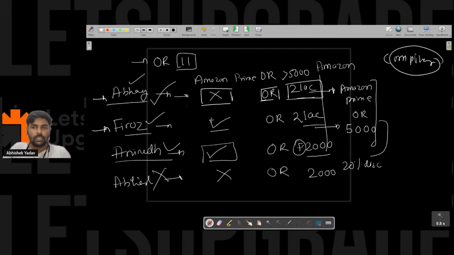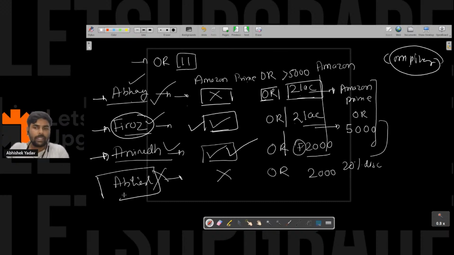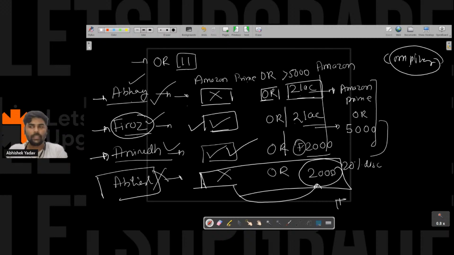In case of Firoz, the first condition is true. That is, Firoz has the Amazon Prime membership. So the compiler will say, hey, there is no need to execute the second condition. The first condition is true and Firoz will get 20% discount. In Anirudh's case, the first condition is true, so there is no need to execute the second condition. And in my case, the first condition is false, so the second condition will be checked. The second condition is false. Since there is no true condition, the overall condition is false.